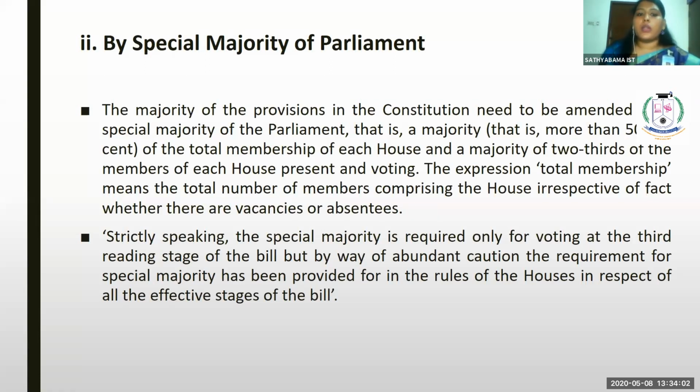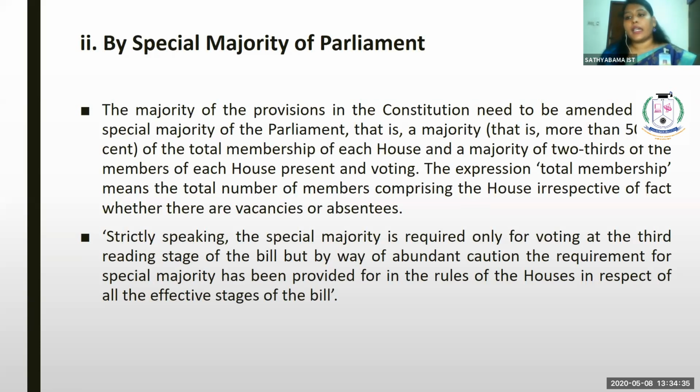of Parliament. The majority of the provisions of the Constitution need to be amended by a special majority of the Parliament. In case the Parliament is going to amend the majority of the Constitution, it cannot follow the simple majority system. So it should adopt the special majority of Parliament. That is a majority that is more than 50% of the total members of each house and a majority of 2/3 of the members of each house present and voting.